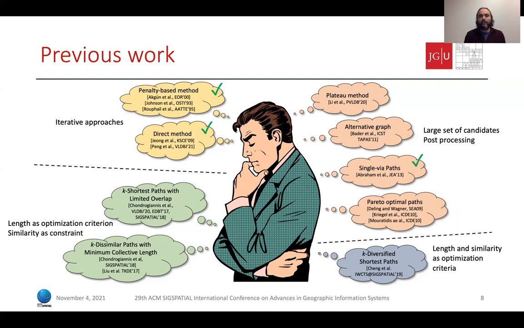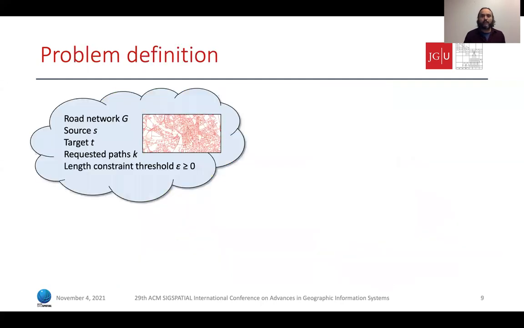But before we go into details about the evaluation methods, let's first formally define the problem. The input to the problem is the graph of a road network, a source and a target node, the number of requested paths k, and the positive number epsilon to define the length constraint.